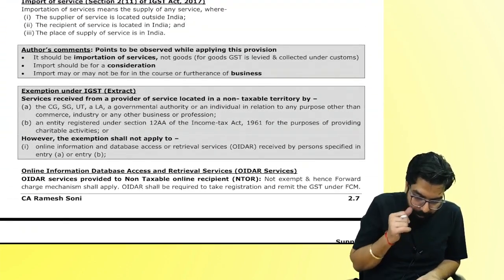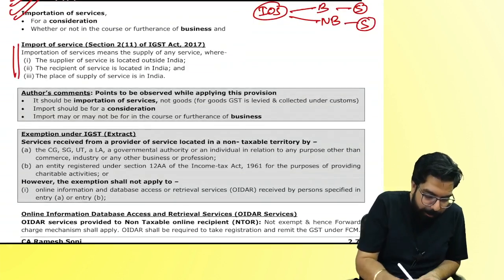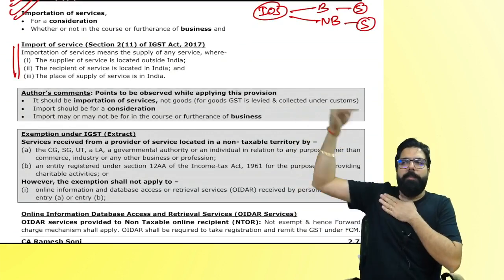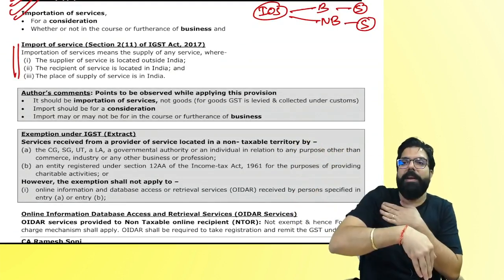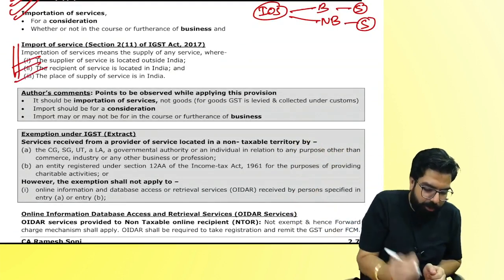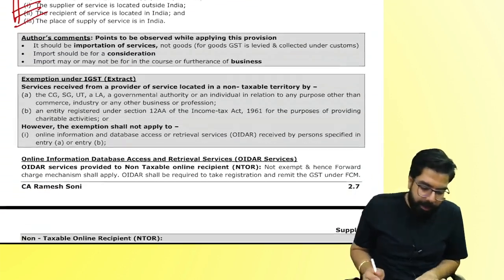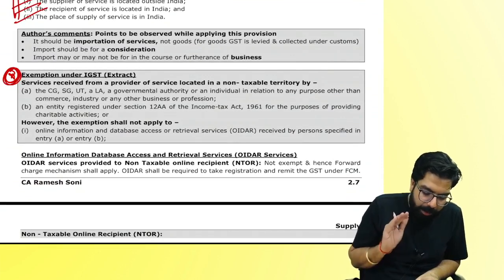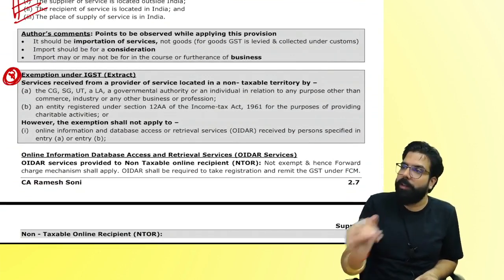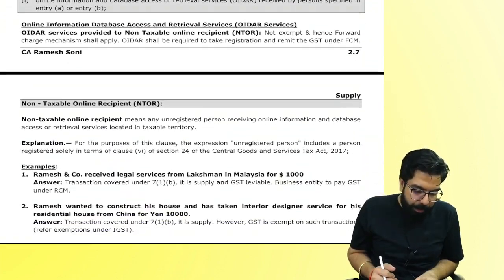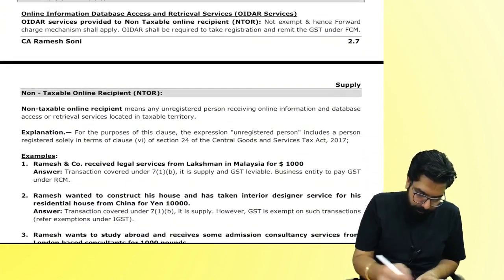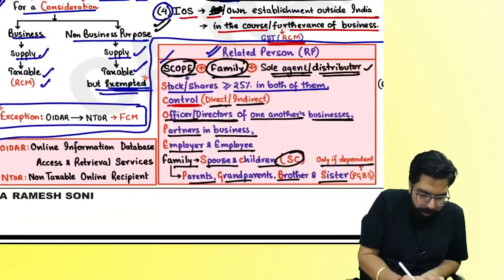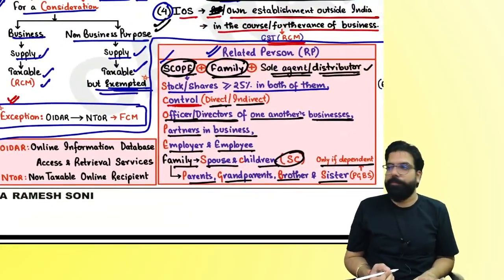But listen, if you go down, what is importation of service? Did I do it in the class? Supply is outside. Recipient is in. Yeah. Service provided in. Yeah. 1, 2, 3. Next. This point which is there, you are yet to understand this. Actually, I am yet to talk about it. Don't worry. In the next class, we will be talking. Next. So, OIDR. Do you remember, everyone? OIDR. I am yet to talk about it. Correct?